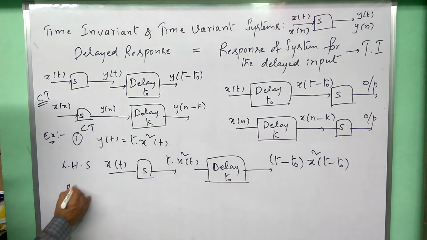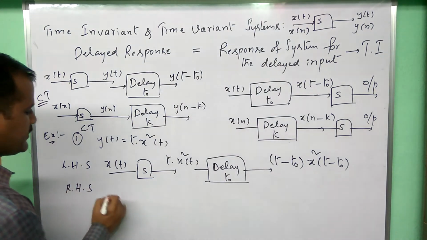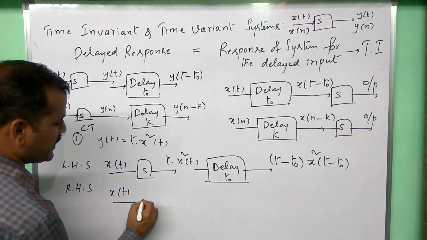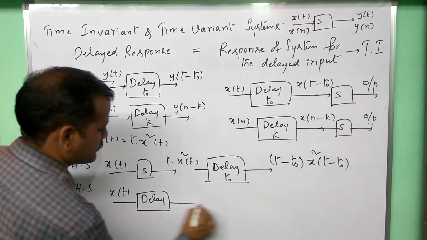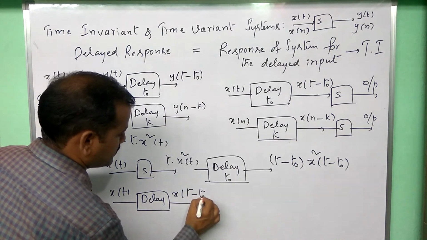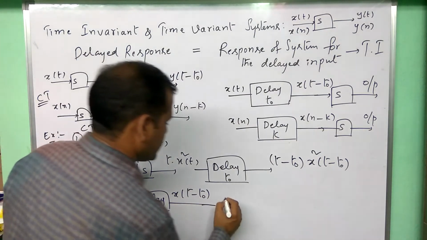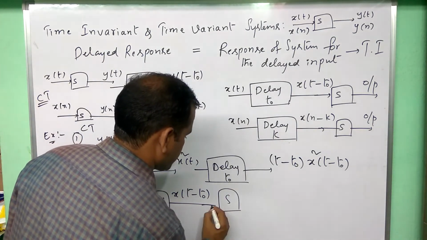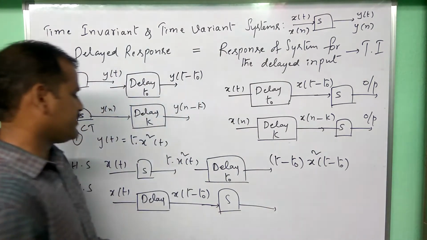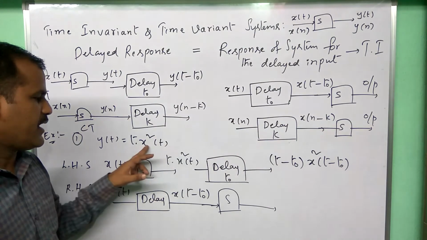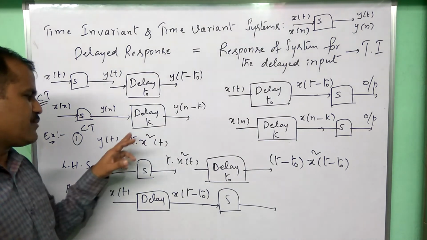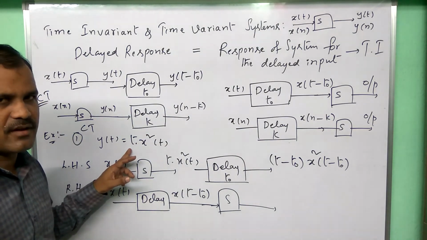On the right hand side, x of t is first delayed. That means x of t minus t naught, and then it is applied to the system. What is the nature of the system? It squares the input whatever is applied, and then multiplies with t. That is the nature of this system.